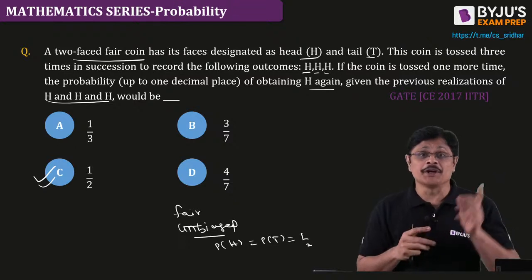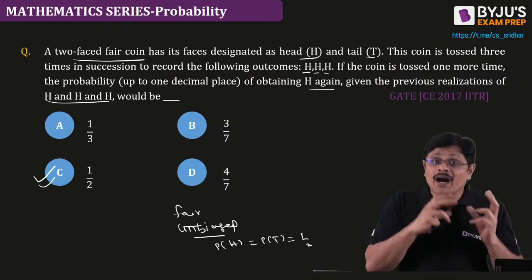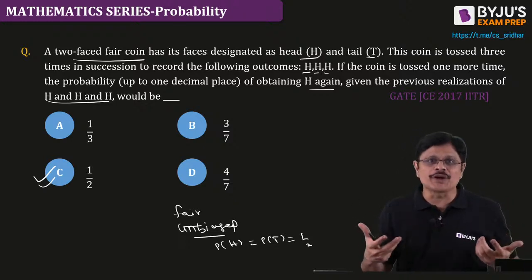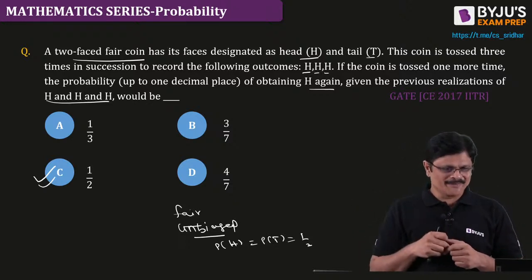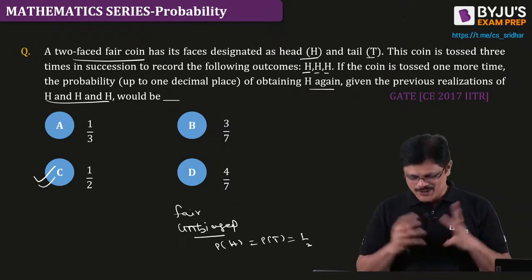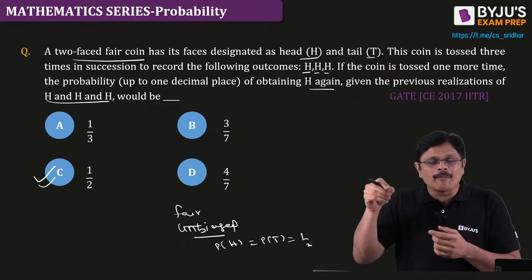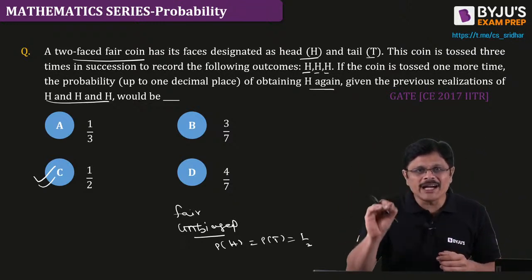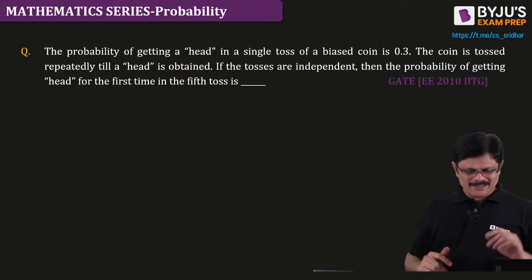Sometimes they also mention in the first draw I got a diamond, in the second draw I got a heart king. Like that they mention some story. Now people worry more about the stories than the actual problem. That is the story. Am I clear? Hope you understand. So the answer for the coin problem is 1/2. Even in the card problem, what was the answer? It was 4/52. Wonderful.